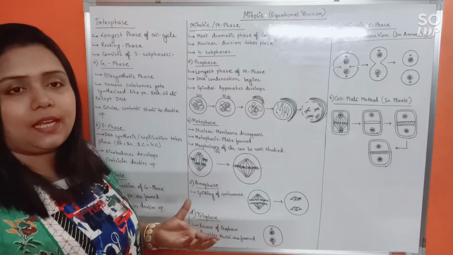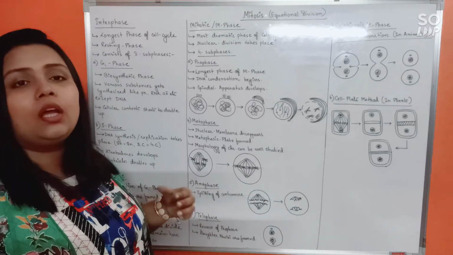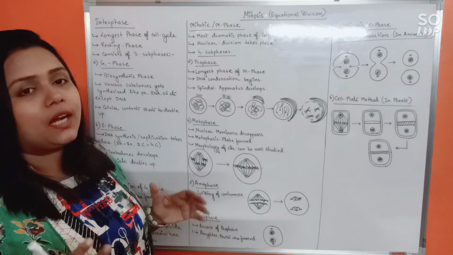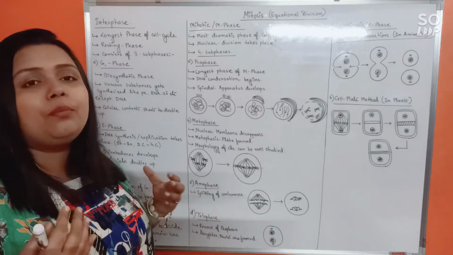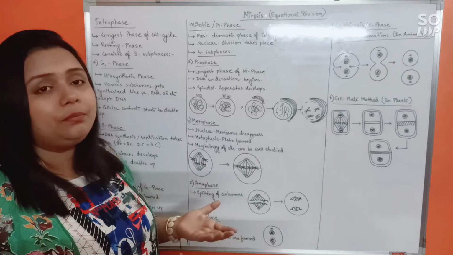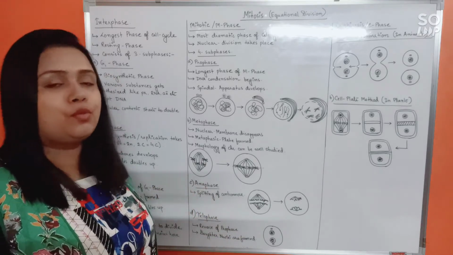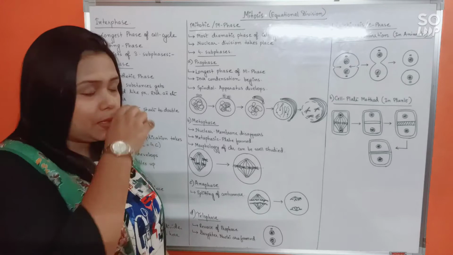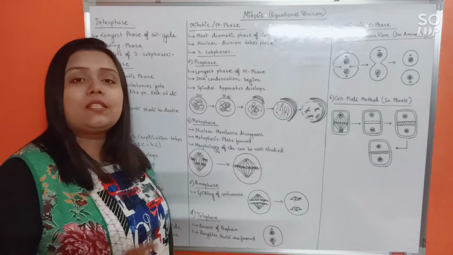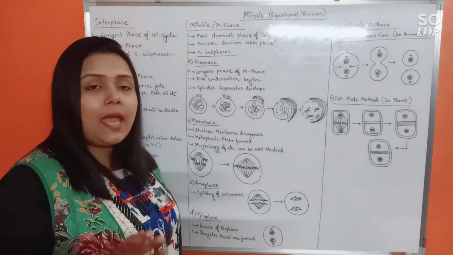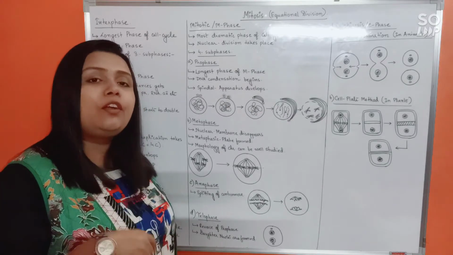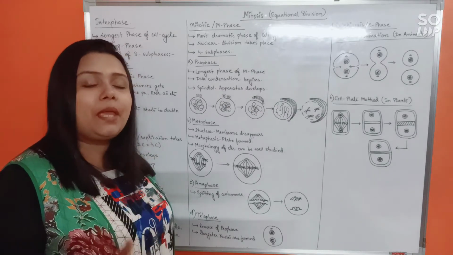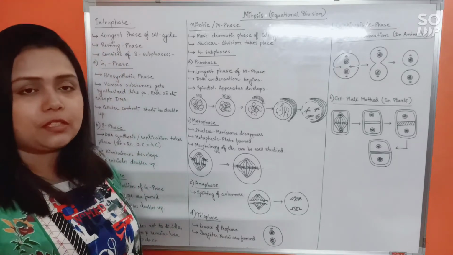It will now start to undergo spiralization and condensation, becoming more and more condensed and converting into chromosomes. So in the prophase, DNA condensation begins, and by the time the prophase is complete, the chromatin will have converted into chromosomes.